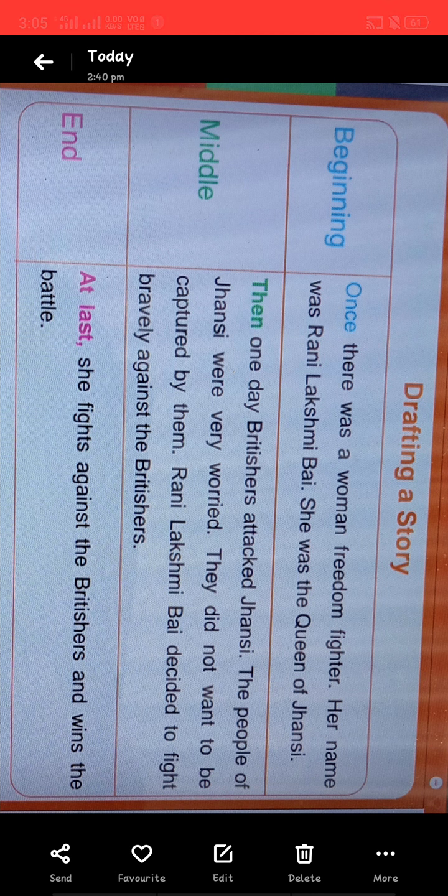Come to the middle column. Then one day Britishers attacked Jhansi. The people of Jhansi were very worried. They did not want to be captured by them. Rani Lakshmi Bai decided to fight bravely against the Britishers. End: at last, she fights against the Britishers and wins the battle.